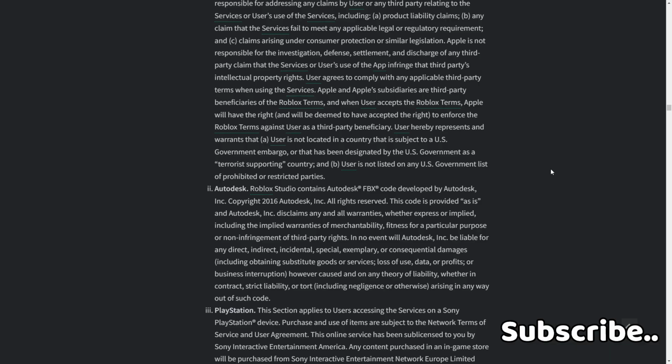exemplary, or consequential damages, including obtaining substitute goods or services, loss of use, data, or profits, or business interruption, however caused, and on any theory of liability, whether in contract, strict liability, or tort, including negligence or otherwise, arising in any way out of such code.